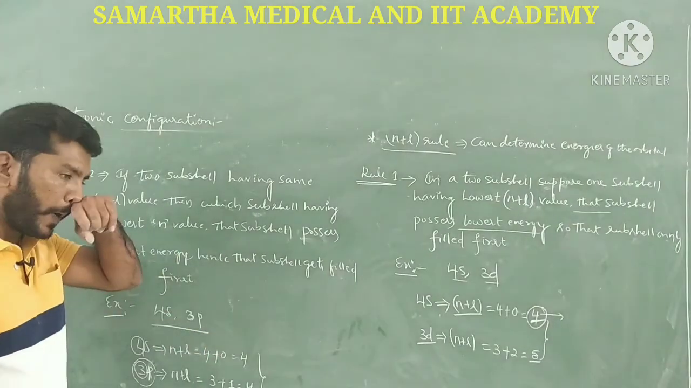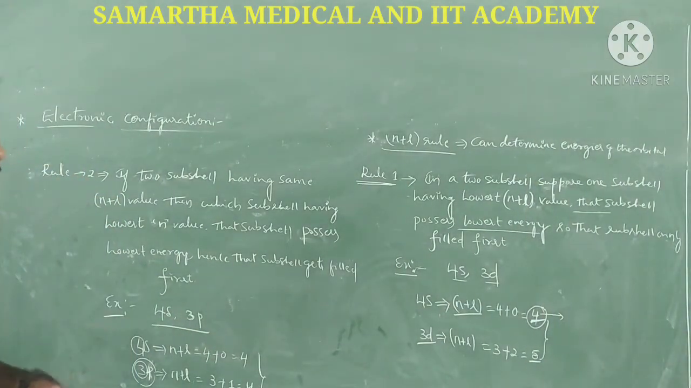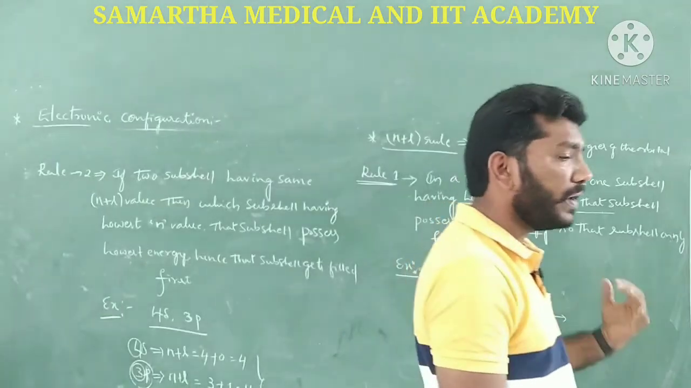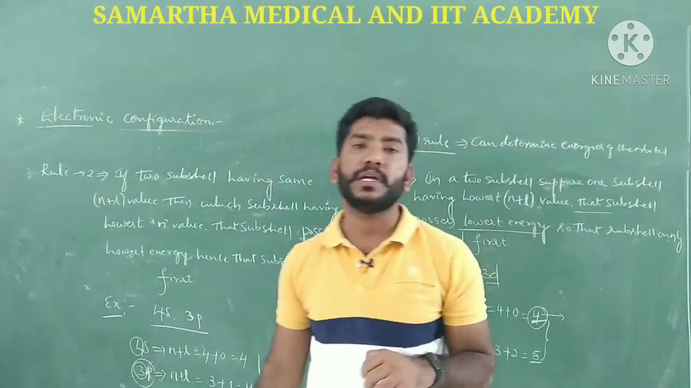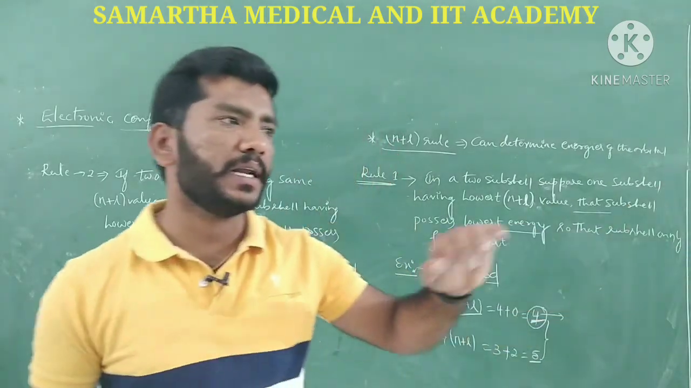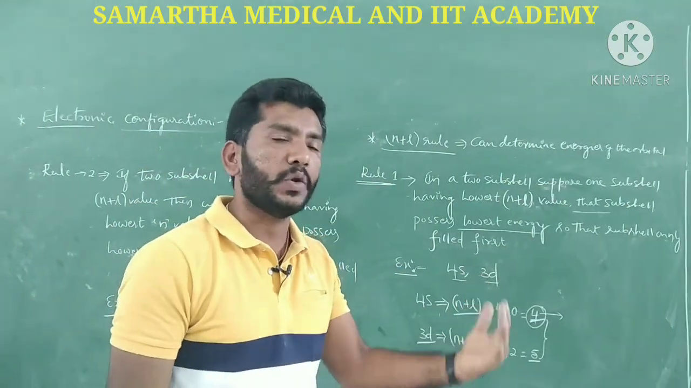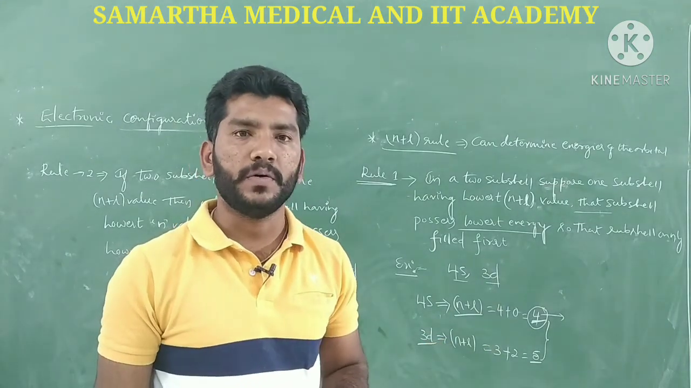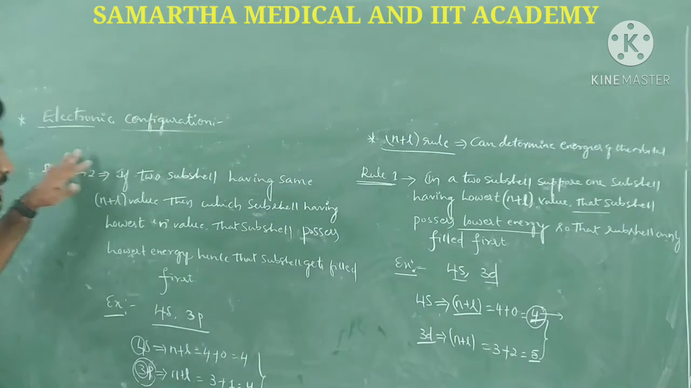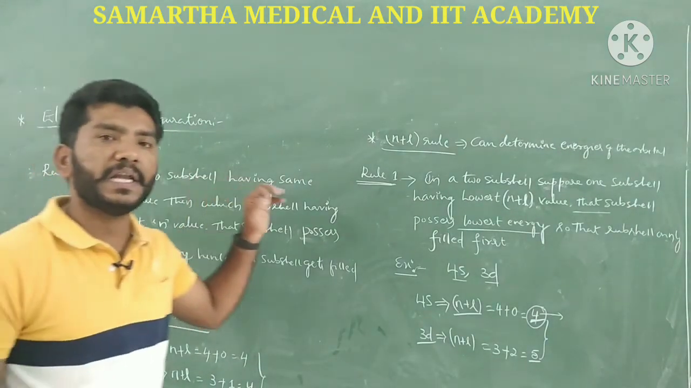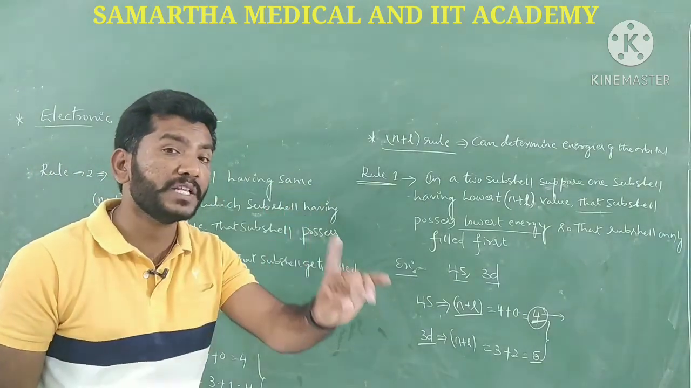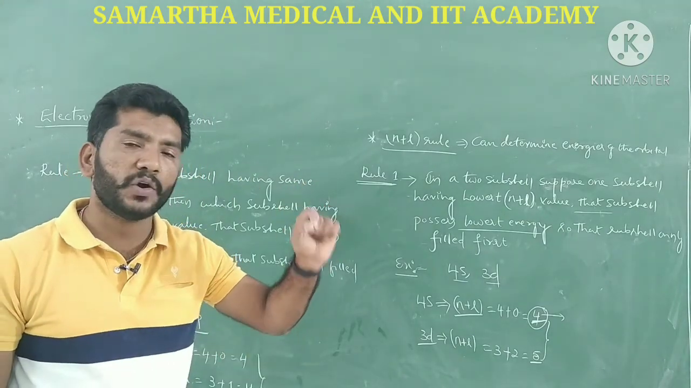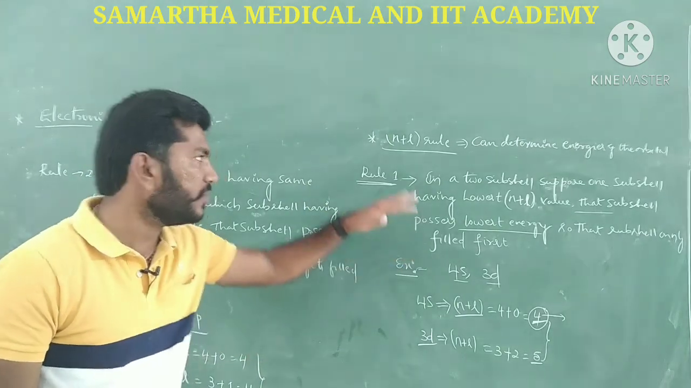So this is all about the n plus l rule. Based on the n plus l rule, we get an idea about the energies of a particular orbital. Based on that energy, the electron is filled first in the lowest energy orbital, then in the higher energy ones. The Aufbau principle says that electrons enter the different atomic orbitals in increasing order of their energies. How do we get to know that increasing order of energies? With the help of the n plus l rule.